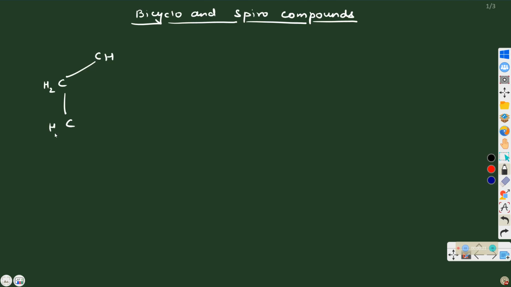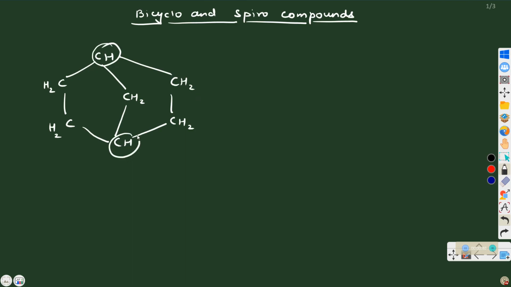So this is one ring, CH2, and there is one more ring, CH2, CH2, and this one. There are two carbon atoms which are common to both the rings. These are called bridgeheads. These two are the bridgeheads. And these are the bridges.